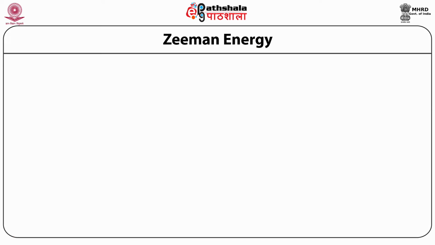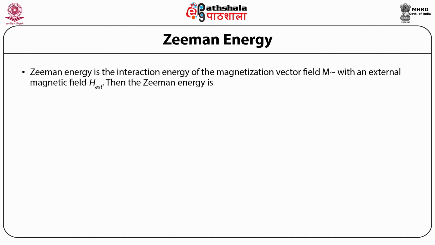Zeeman energy. Zeeman energy is the interaction energy of the magnetization vector field M with an external magnetic field H. Then the Zeeman energy can be given as E_Z, where Z denotes Zeeman energy, equal to μ0 times the integral of M · H_external dV.